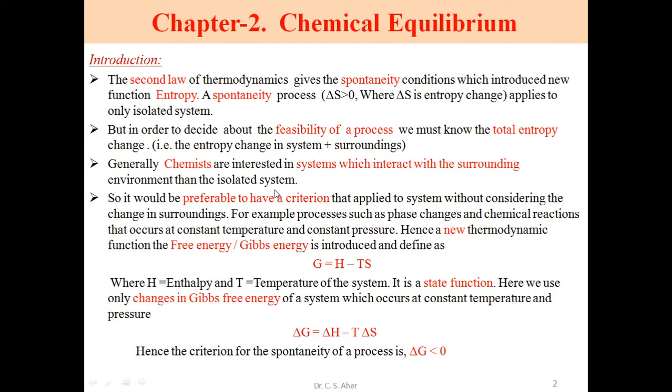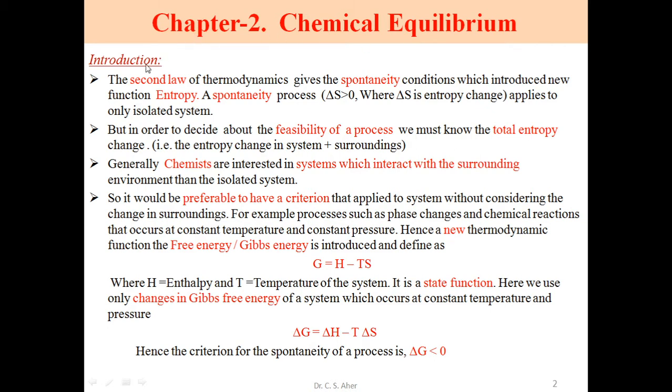So, dear FYBS students, in the last lecture we completed chapter one, that is chemical energetics. Now we start the second chapter, that is chemical equilibrium. So, what is chemical equilibrium? Processes under equilibrium conditions, and chemical reactions at equilibrium, we will see in detail in this second chapter.